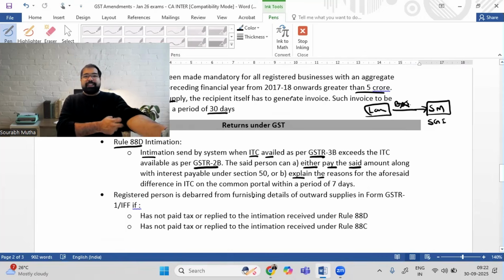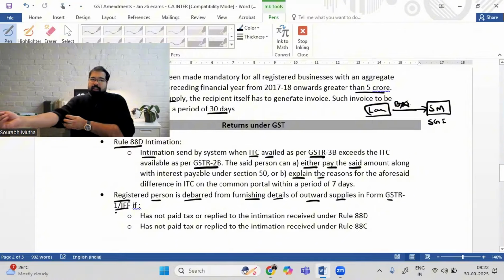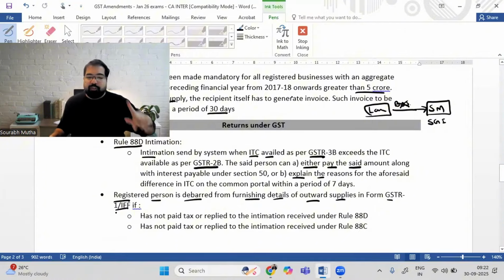One of the repercussions is your GSTR 1 will be debarred. That means you can't make outward supplies. Next, a registered person is debarred from furnishing details of outward supply in GSTR 1 or IFF in the following cases. So, what are the cases in which GSTR 1 cannot be filed? The first case is Rule 88D, when you get an intimation and you don't do anything within the next 7 days. Next, there is also intimation under Rule 88C.